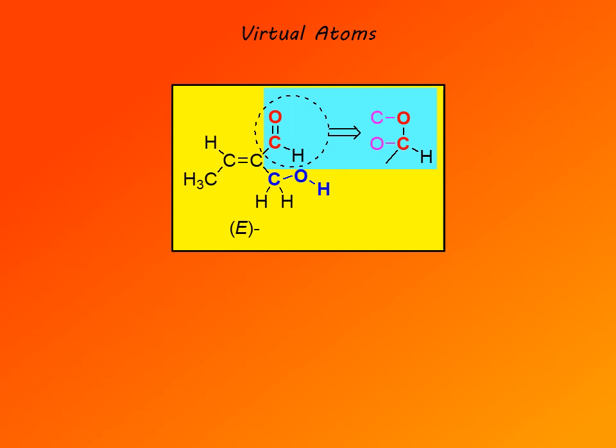That means the top substituent has higher priority compared to the bottom one. So now when we compare the 2 carbon atoms of the double bond, the 2 substituents of higher priority are on opposite sides of the double bond, which means that this is the E isomer.